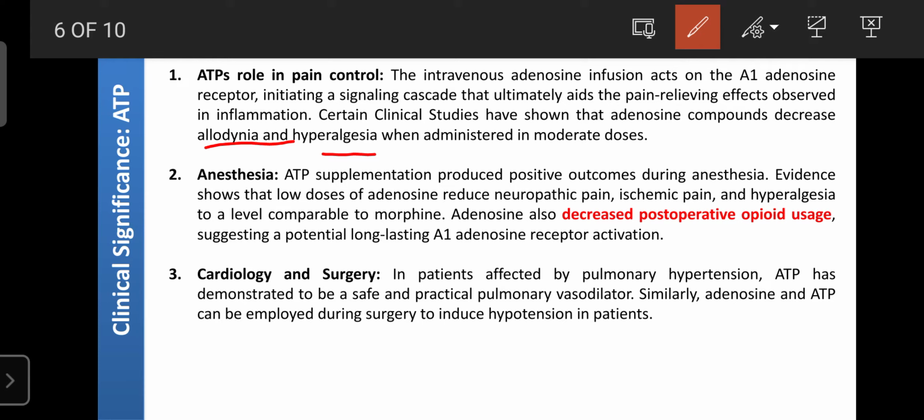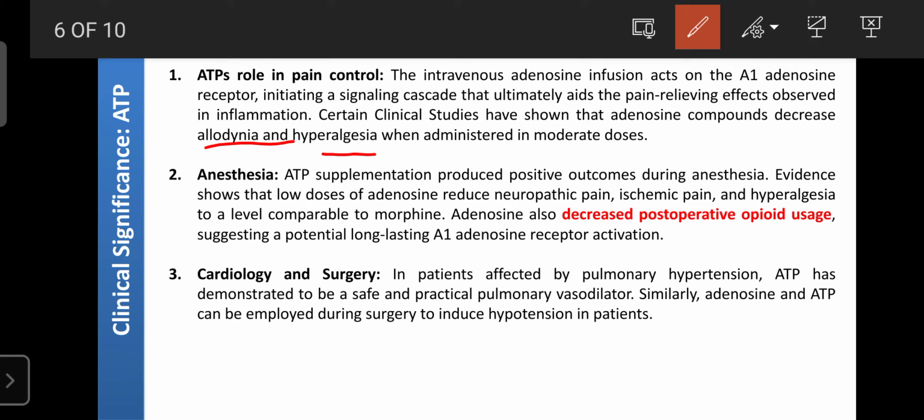Due to heat or due to cold, certain pain occurs, and those are known as allodynia and hyperalgesia. Those are also modified by ATP. That's why certain scientists have proved that ATP also has a role in pain control. And ATP also has a role in anesthesia.